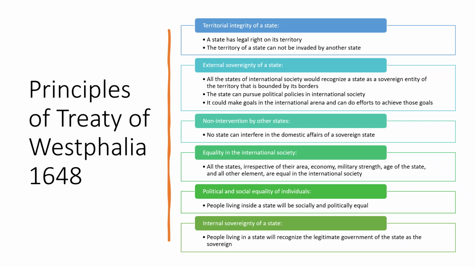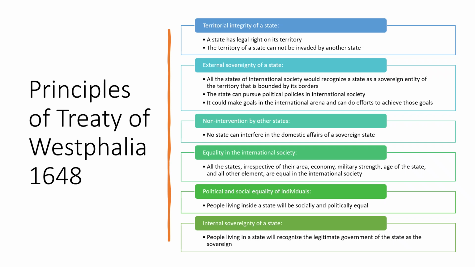So starting with the first principle, territorial integrity of a state. It was written in the Treaty of Westphalia that the state will enjoy territorial integrity. A state has legal right on its territory, and the territory of a state cannot be invaded by another state. And students, this same thing is mentioned in the United Nations Charter also.